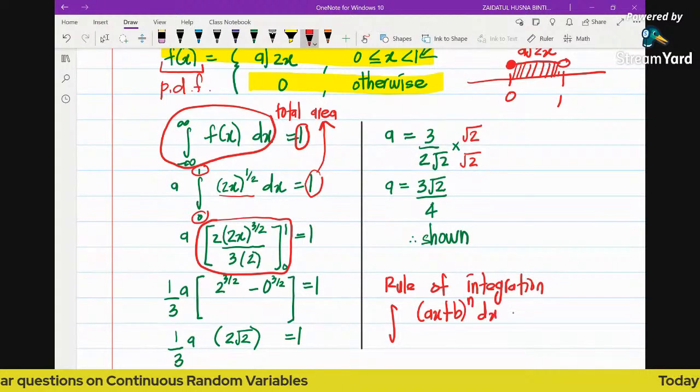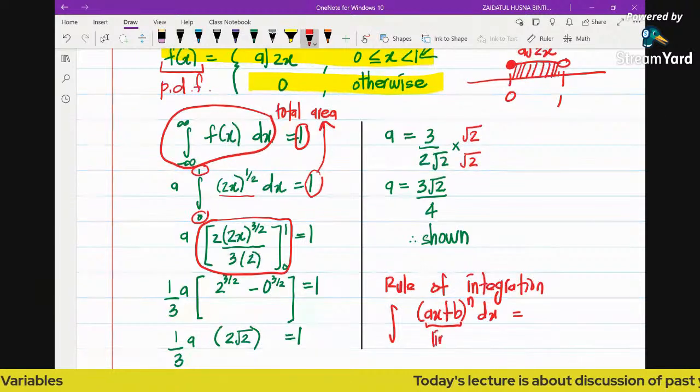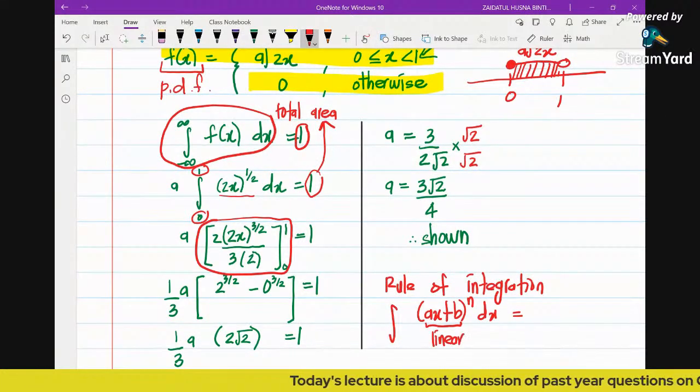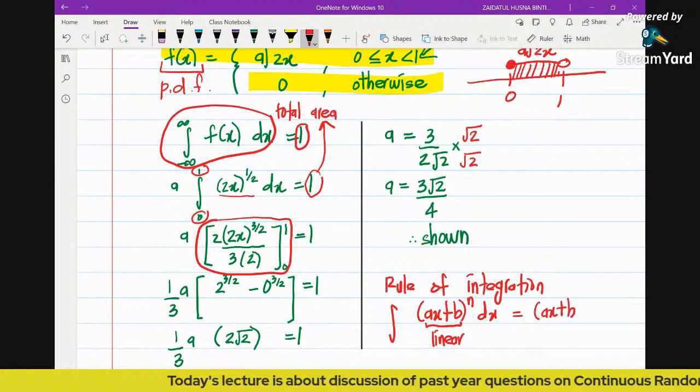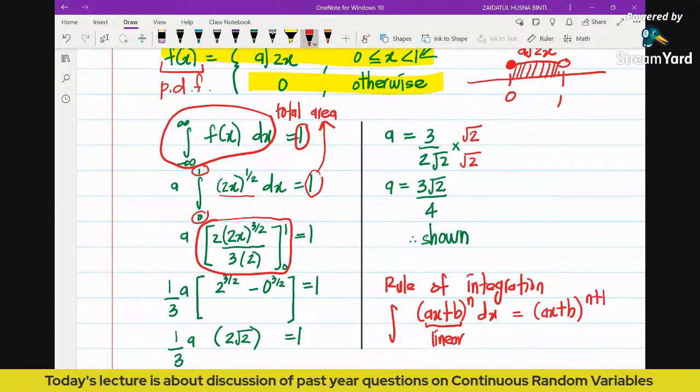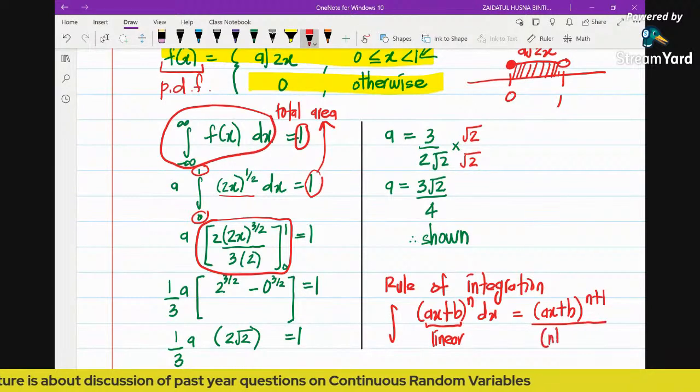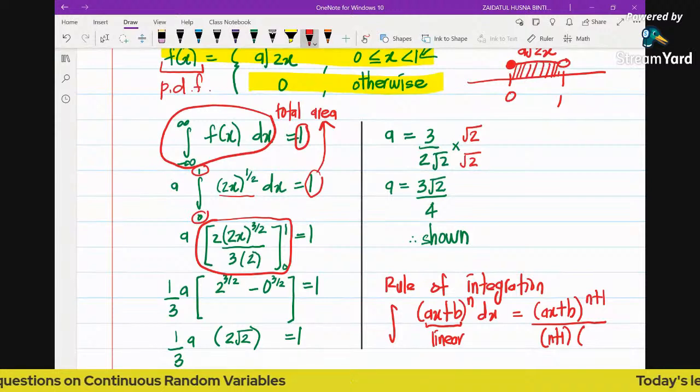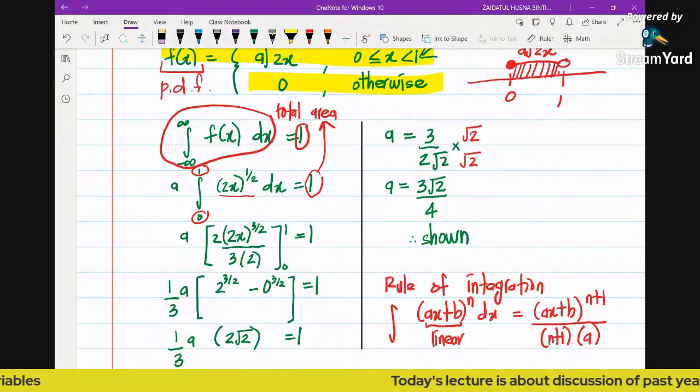When you integrate this function, as long as the function in the bracket is linear, you get the result (ax plus b) to the power of n plus 1, divided by n plus 1. And then don't forget to differentiate the function inside. The derivative of the function inside is a. That is how we obtain the integral.